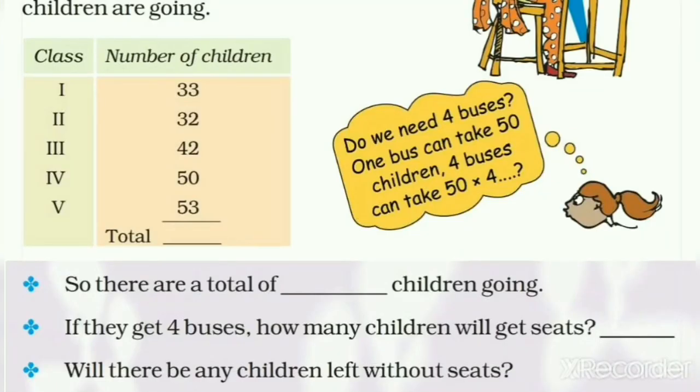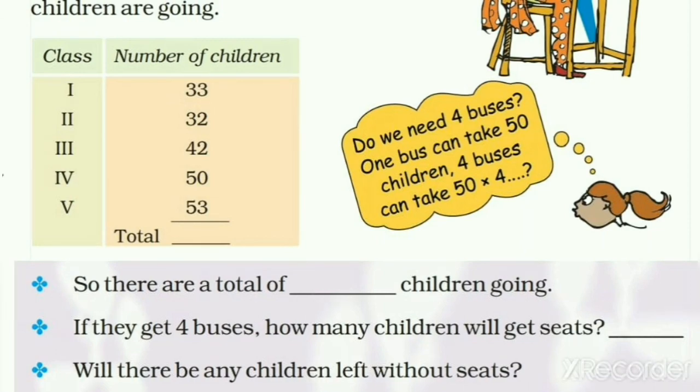And here a table is given on the left side. Here classes and number of children are given. In class 1, 33 children are going for the trip. In class 2, 32 children are going for the trip. And similarly for the other classes it is given. And also a girl is confused. She is thinking, do we need 4 buses? One bus can take 50 children. 4 buses can take... She is very confused. Here are some questions also. Let us solve her confusion and these questions.